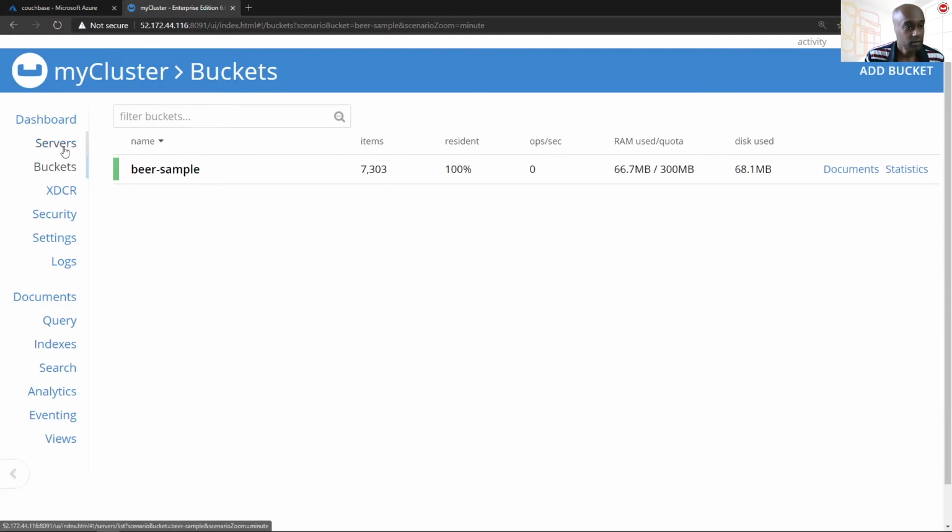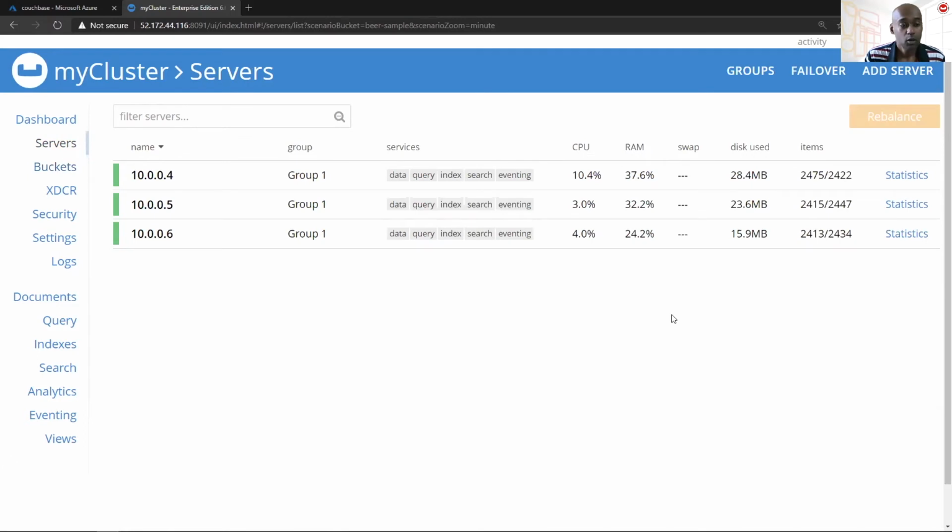The reason for this is that when we head over to the server section, you'll observe that these 7,300 items are split roughly evenly over the 3 nodes. From the item section here, that becomes quite clear. So there are roughly 2,400 items on each of the nodes. And zooming in on one of these, you'll observe that for node number 1, there are 2,475 active items and 2,422 inactive ones, or replica items.